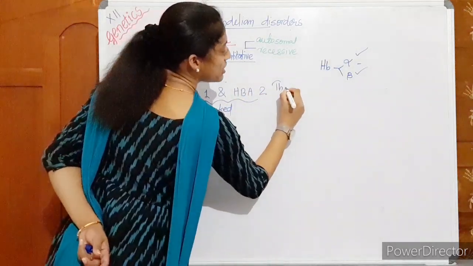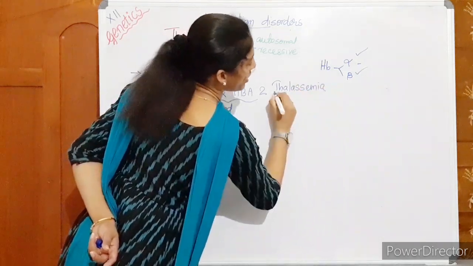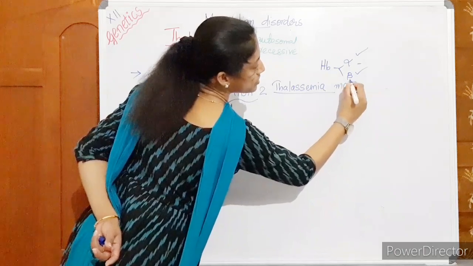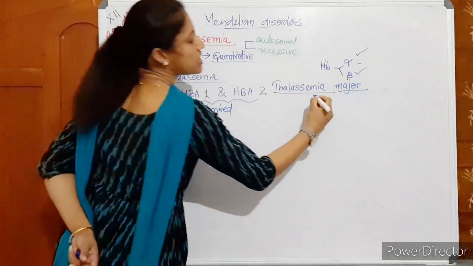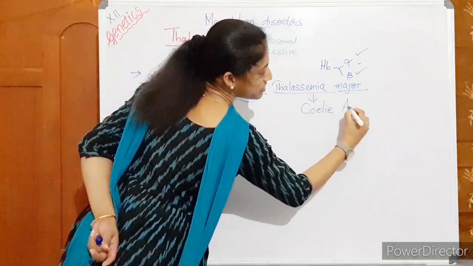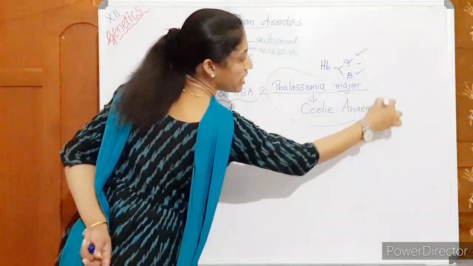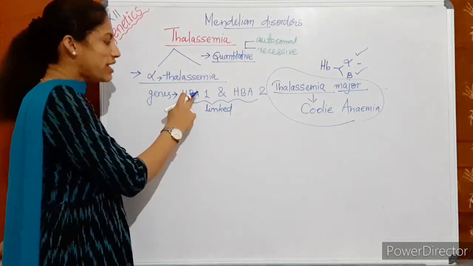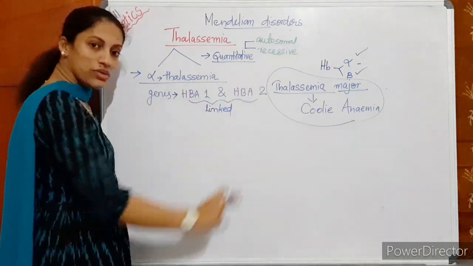Then we call the disease thalassemia major. Thalassemia major is very popular, though it is not very common in our place, which is why we are not familiar. Thalassemia major is known as Cooley anemia. When it becomes thalassemia major, there are 2 genes mutated, the HBA1 gene and the HBA2 gene.